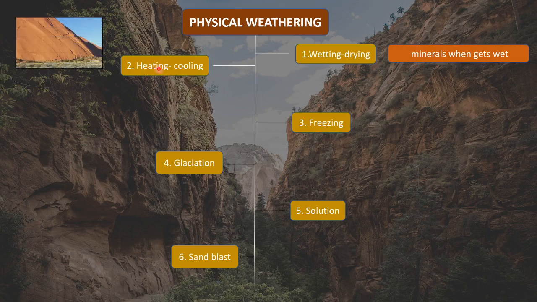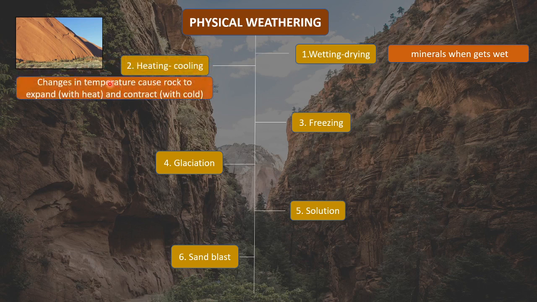Now let us understand what is heating and cooling. This heating and cooling actually takes place in dry areas like deserts, where there is totally dry rock, dry mountains. In such areas heating and cooling takes place. So what is heating and cooling? It is the change in temperature that causes the rock to expand when there is prolonged exposure to harsh heat, and to contract when there is much cold.